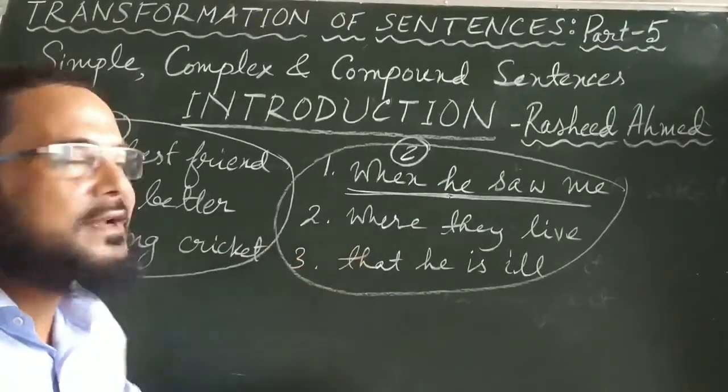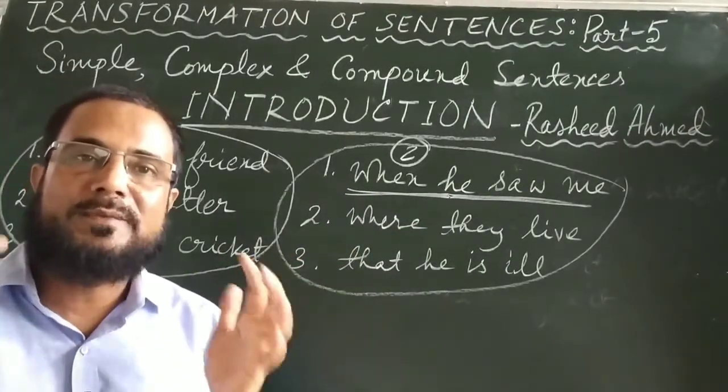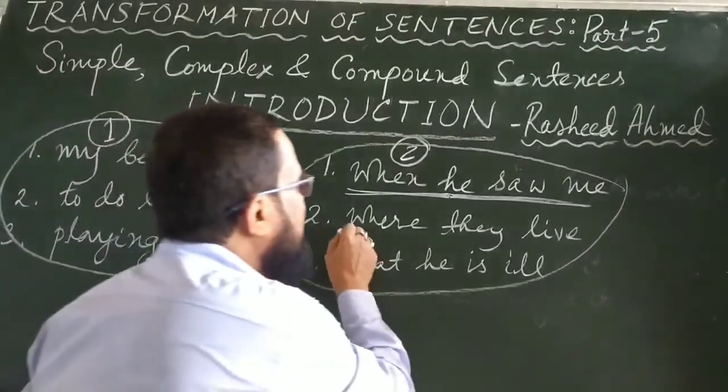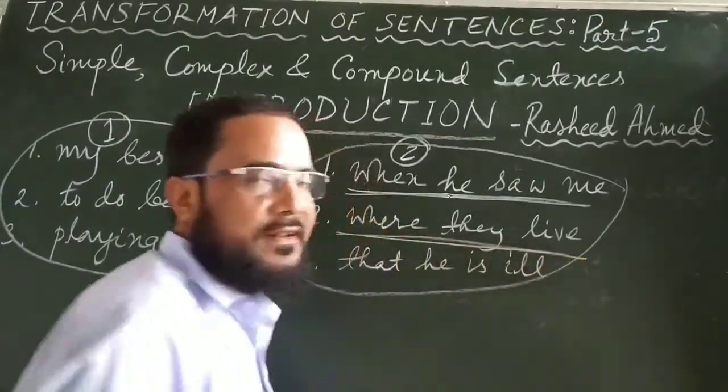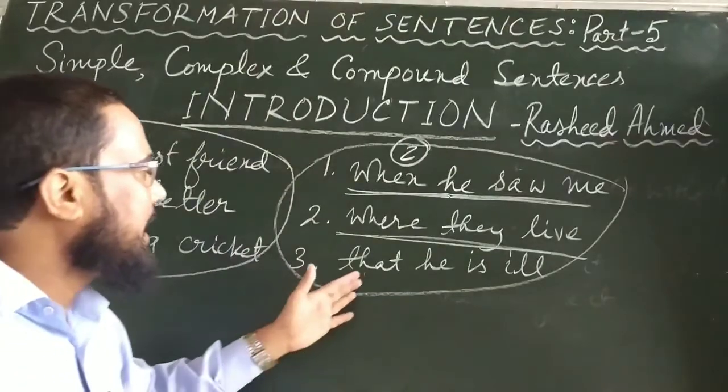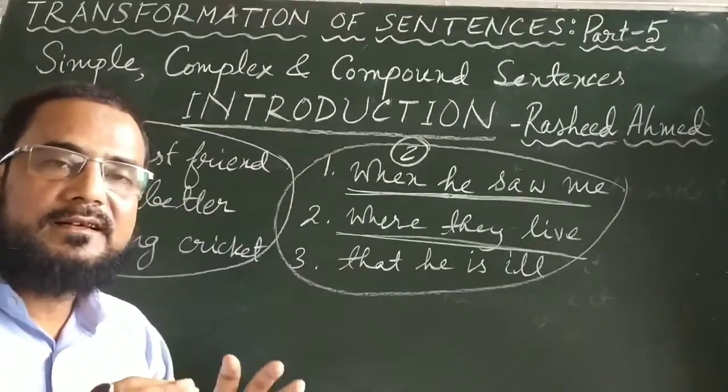The same is the case where they live. I know where they live. That is a complete sentence. But if you only say where they live, this does not give a complete sense. It is not a sentence. Again, I know that he is ill. Here it is a complete sentence.